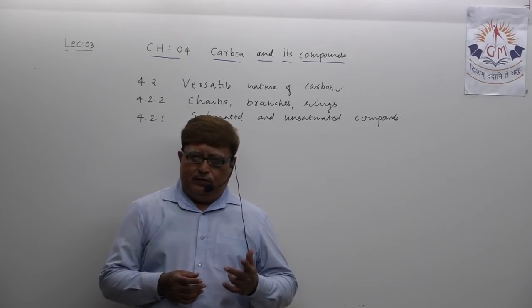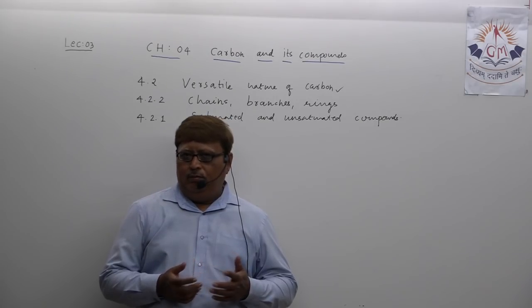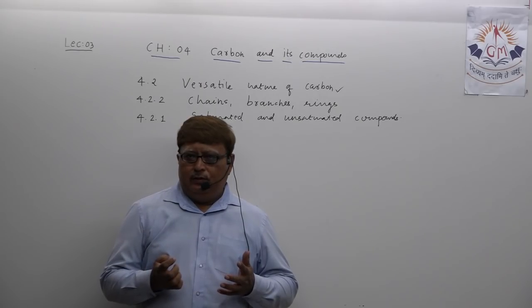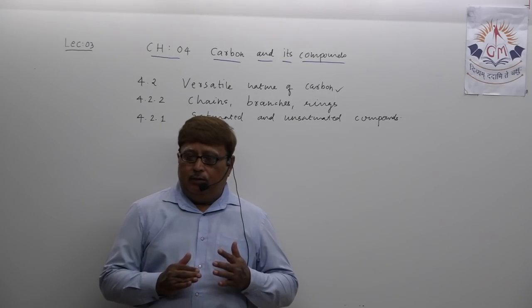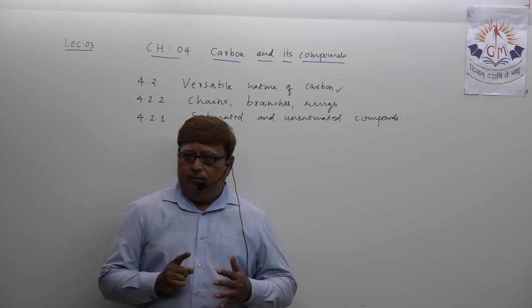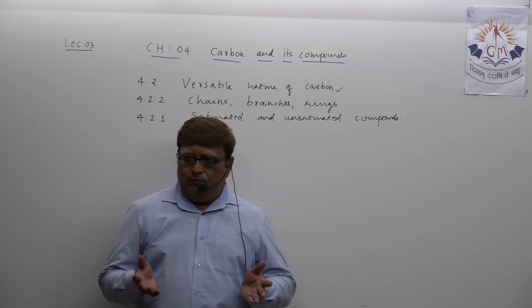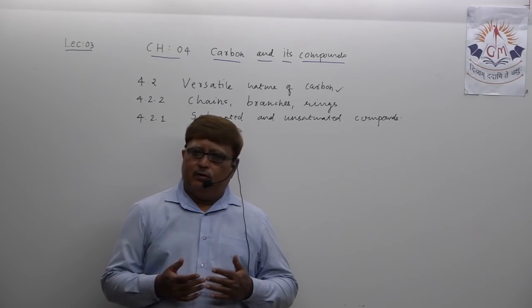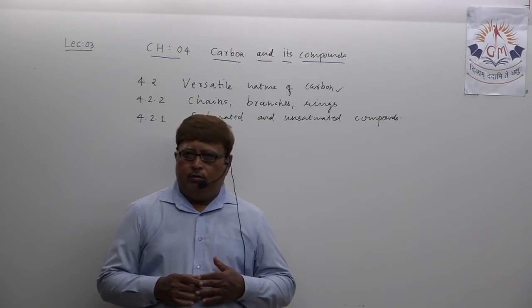In our first lecture we discussed that it is the only non-metal which possesses almost 3 million compounds which can be named with a formula, which outnumbers the compounds formed by all other elements taken together. So carbon is undoubtedly a unique non-metal.